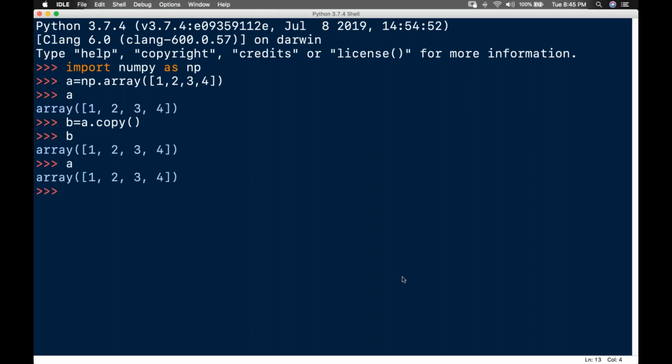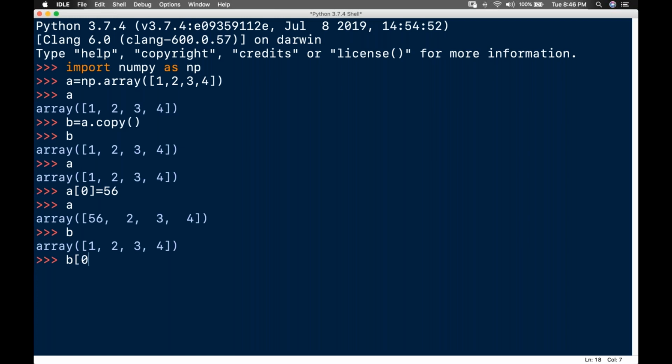Have a note on this: a copy should not be affected by a change made in the original array. So for example, I set a[0] to 56. It affects a, but b is not affected. So this is nothing but a normal copy. Any changes made in b will not affect the original array.